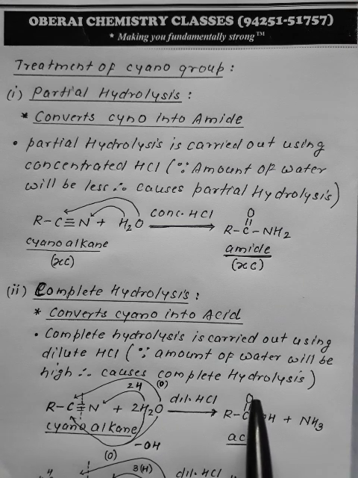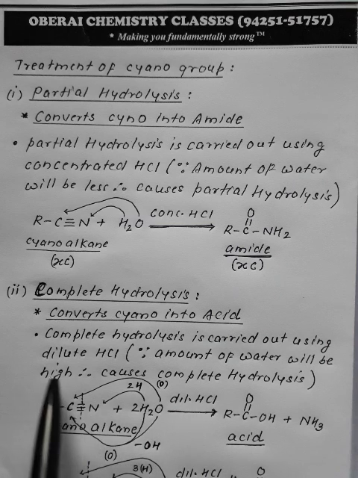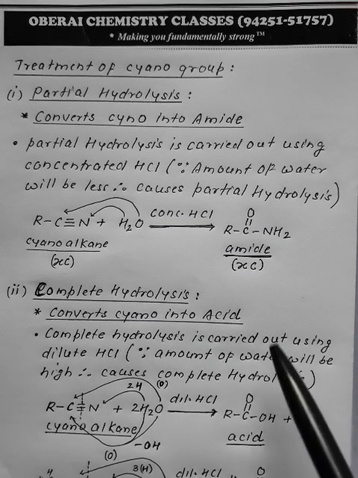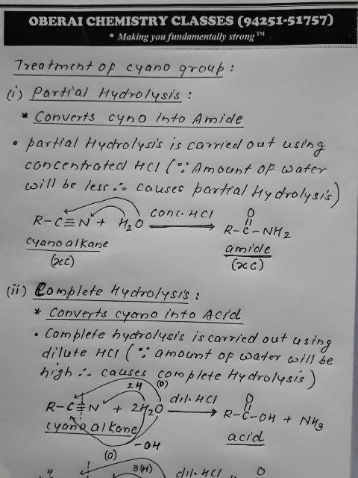So concentrated HCl causes partial hydrolysis, whereas dilute HCl causes complete hydrolysis, converting cyano into acid. Let's elaborate. Suppose you are taking this RC triple bond N, this cyanoalkane with X carbon is made to react with dilute HCl. Now if HCl is dilute, the amount of water would be high, and it will cause complete hydrolysis.